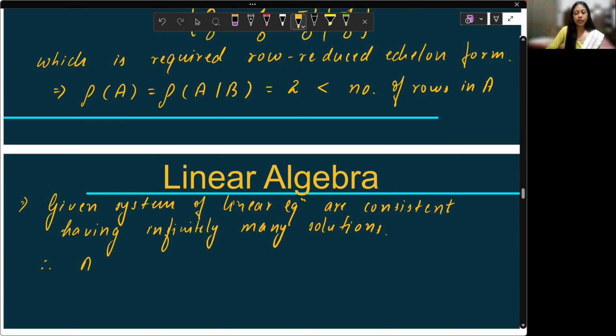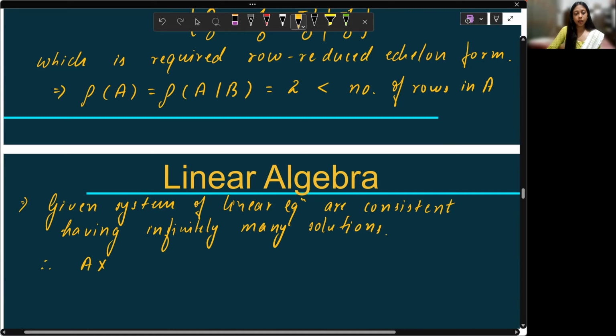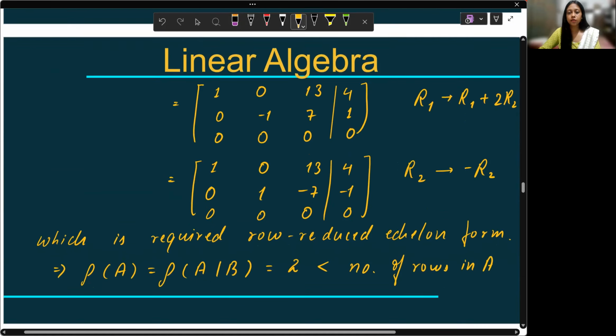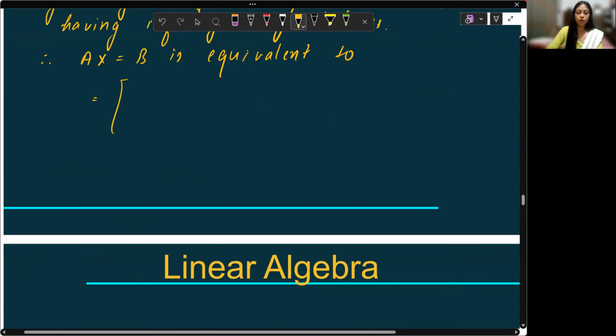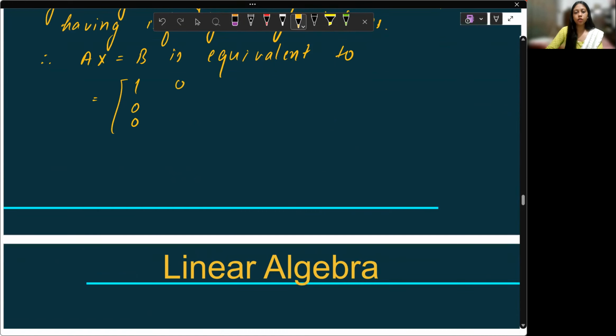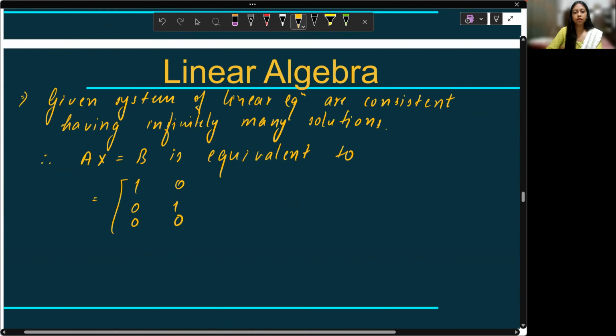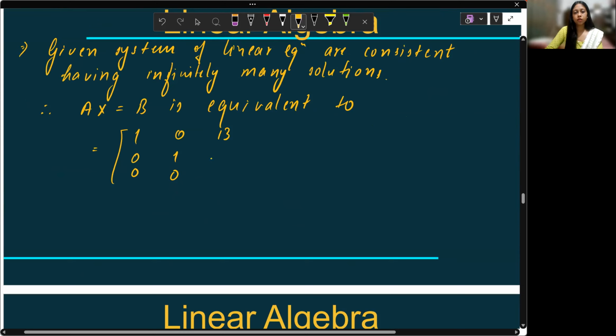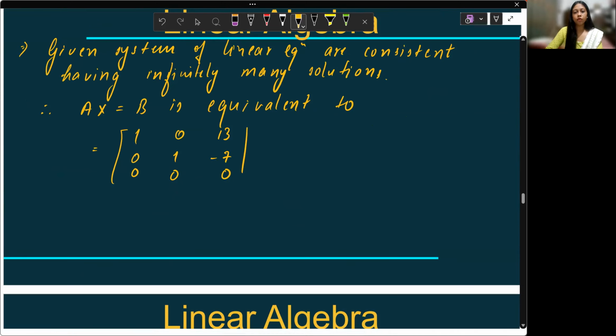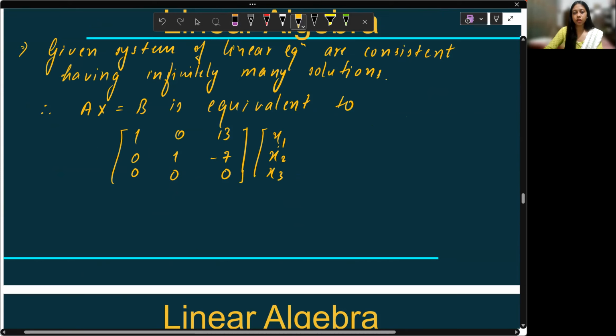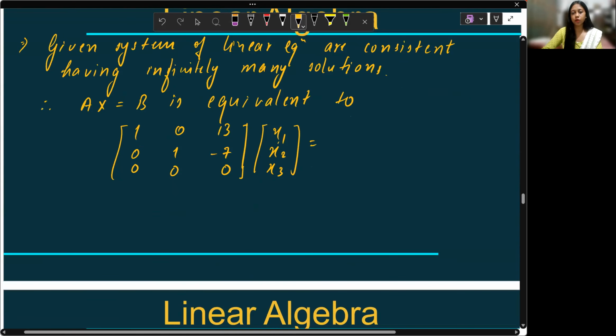Therefore, AX equals B is equivalent to solving this matrix: 1, 0, 13; 0, 1, -7; 0, 0, 0, times x1, x2, x3, equals 4, -1, 0.